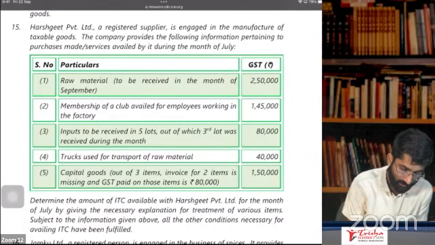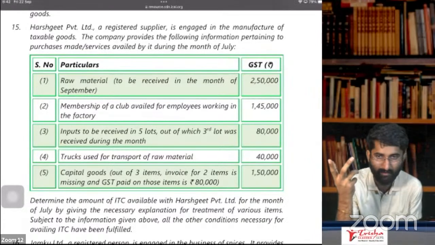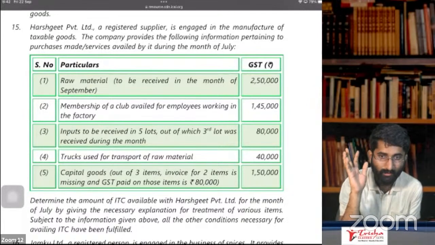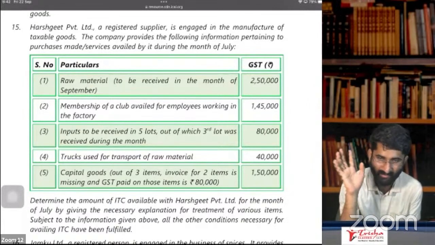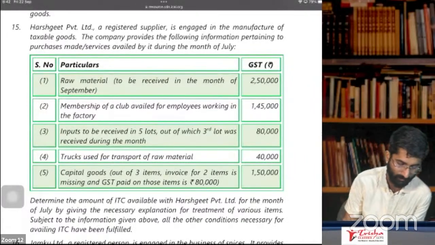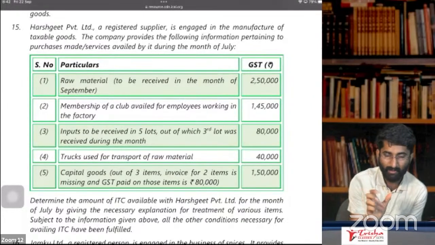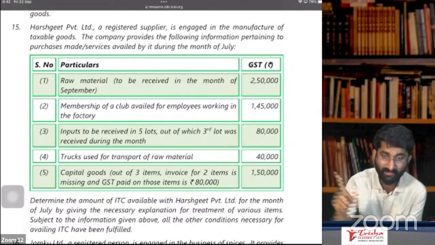Okay. Harshgit Private Limited, a registered supplier, is engaged in the manufacture of taxable goods. Will you get ITC now? Yes, you will get ITC provided it is not a blocked credit. Company provides the following information. Look at the information. Information number 1, raw material to be received in the month of September. You are purchasing raw material that is to be received in the month of September.